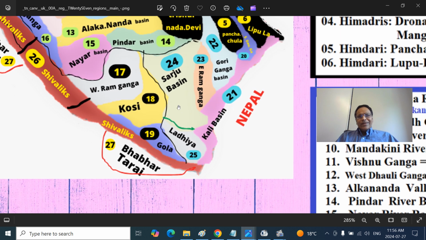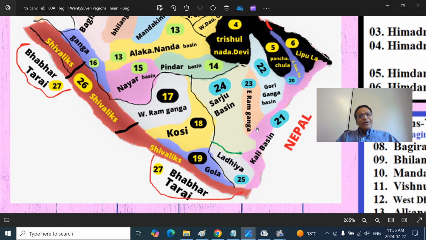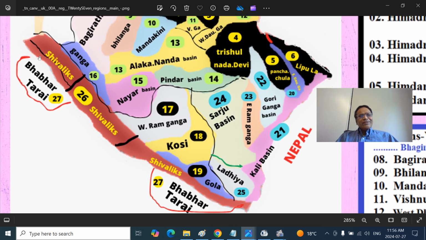The Ladhiya basin, this is in the Champawat region and Tanakpur, those regions. So we have the 24, 25 or so. The rest of the part is essentially the Sivalik regions. These are the lesser Himalayas. Sorry, these are the outer Himalayas. So easy to remember, Shivaliks. And they are around 500 to 1200, 1300 meters above sea level.